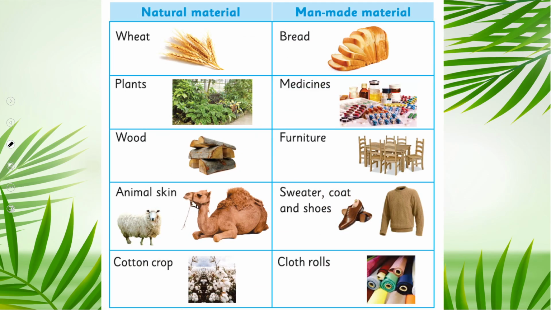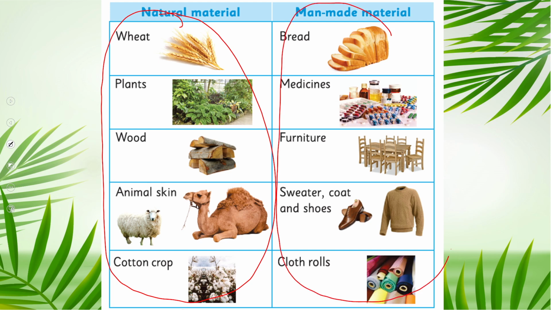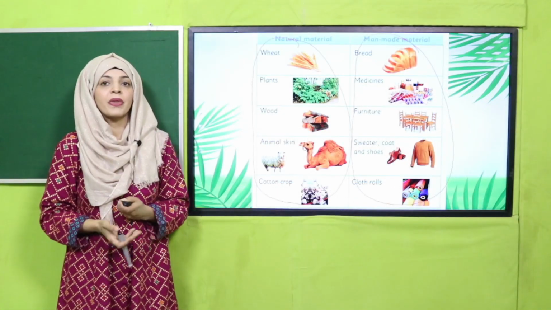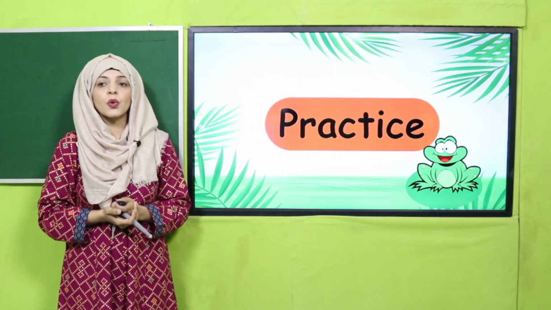Let me zoom them in again for you. Okay, so here you can see different natural materials and man-made materials on your screen. Okay, my dear students, this side is all raw materials. This is all raw materials. These are all man-made materials. Okay, raw means natural or in their original form. From here, we will move forward towards your practice page.